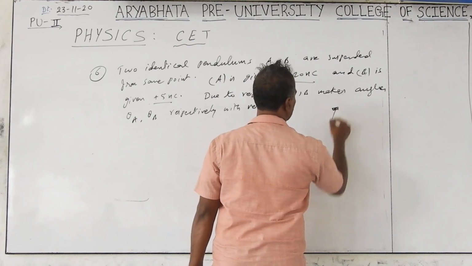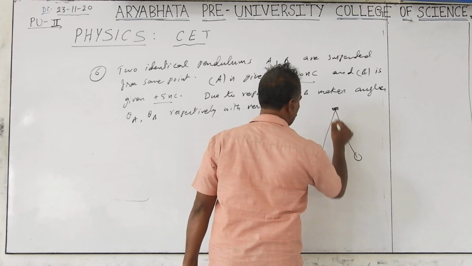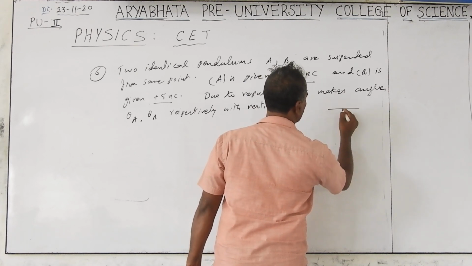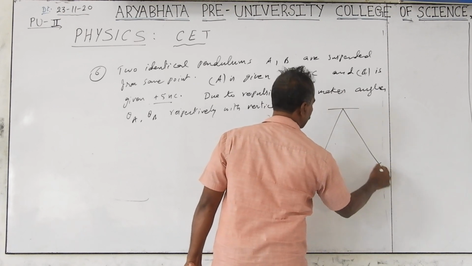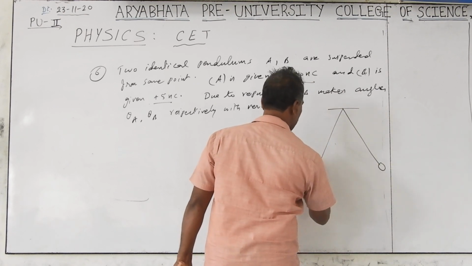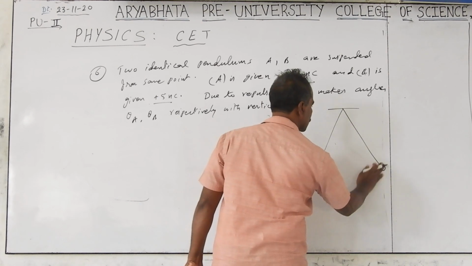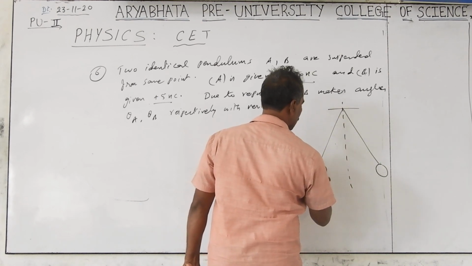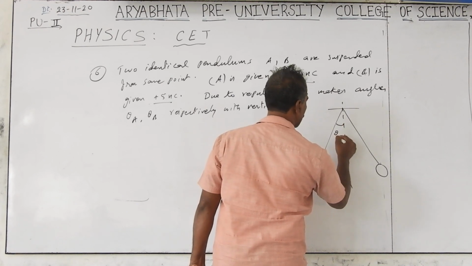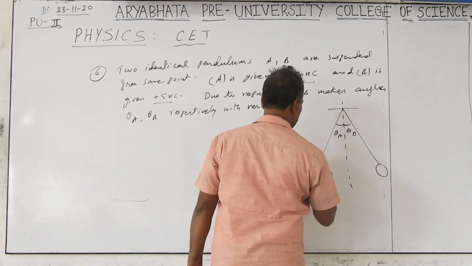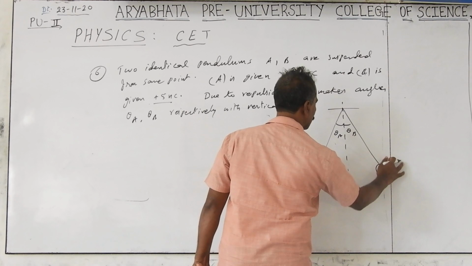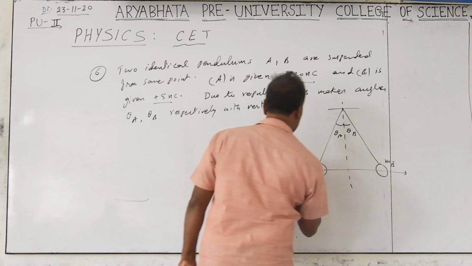Both are identical pendulums. This is the vertical. Identical spheres means same size, same mass. This is theta A, this is theta B. Due to the repulsion, the force will be acting in this direction.